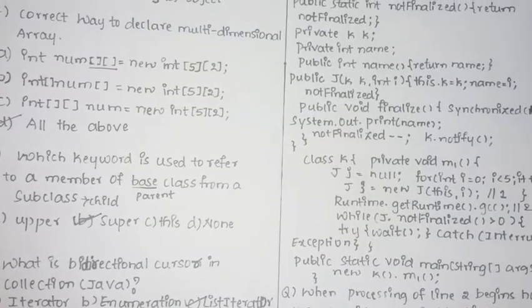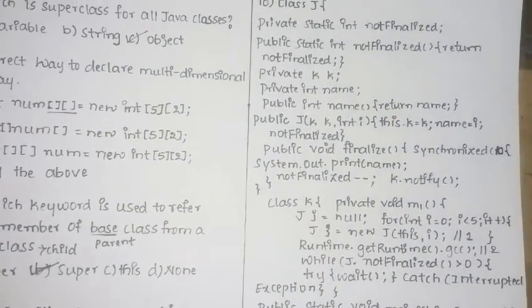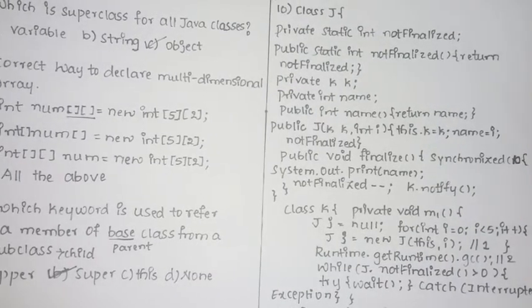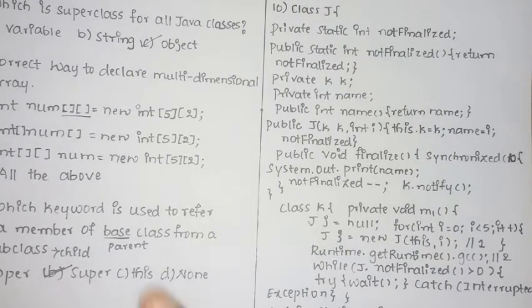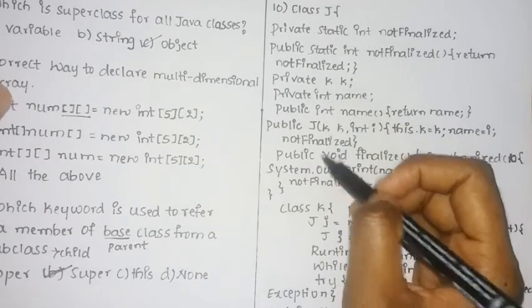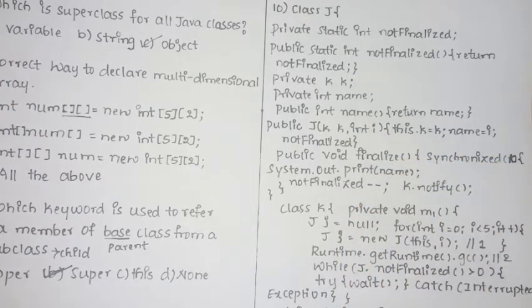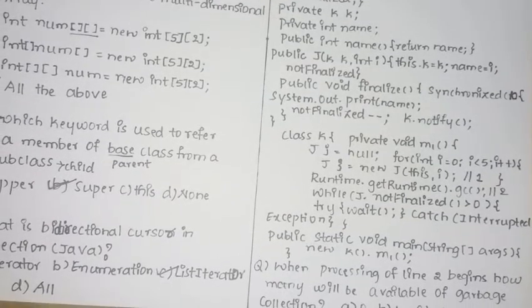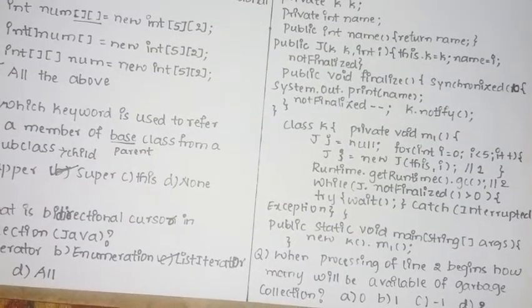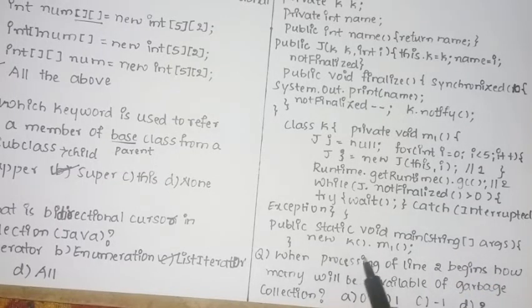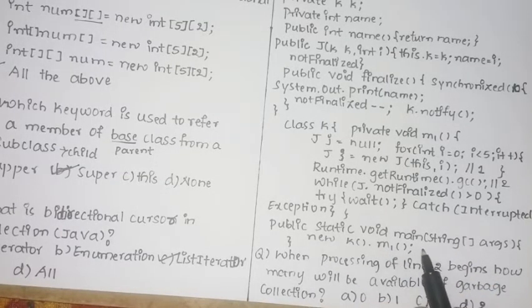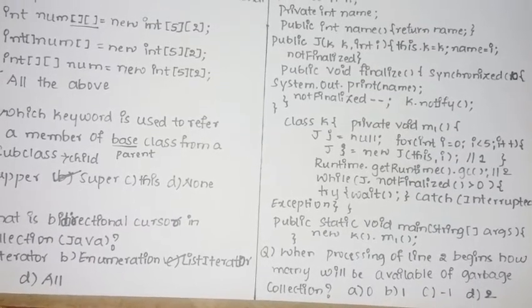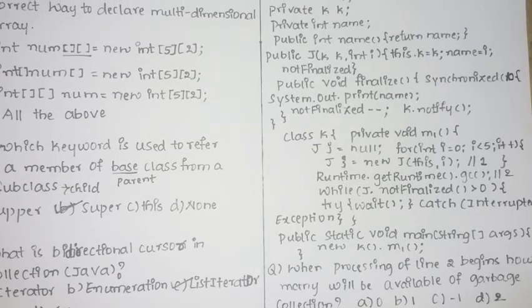So then we shall see the last question of the programming part. There are only 10 questions in the programming part. So the last question is, they have given a program and you need to predict the output for the code. So don't read the entire code, directly start with the main function. In the main function, it is public static void main(String[] args), then new K().m1(). It is invoking the m1 method, so you need to go to the m1 function. So where is the m1 function?